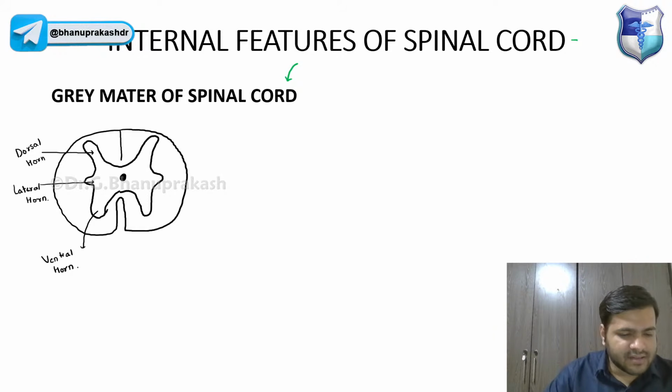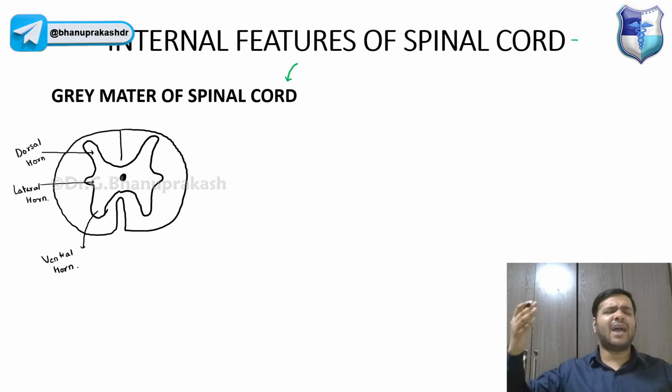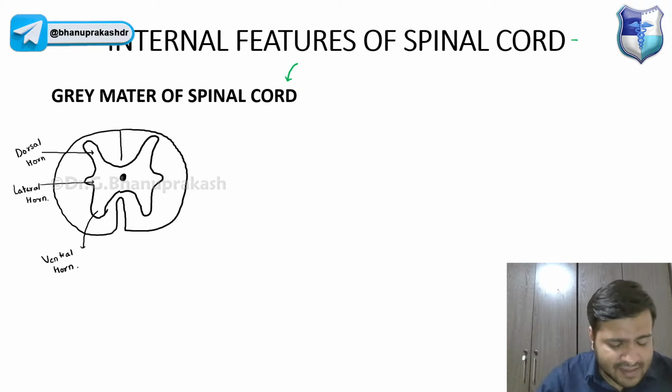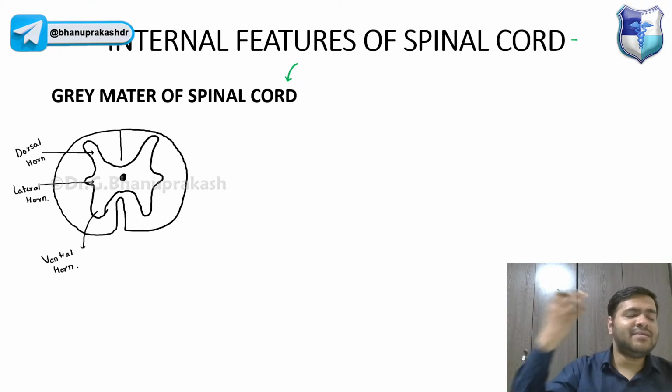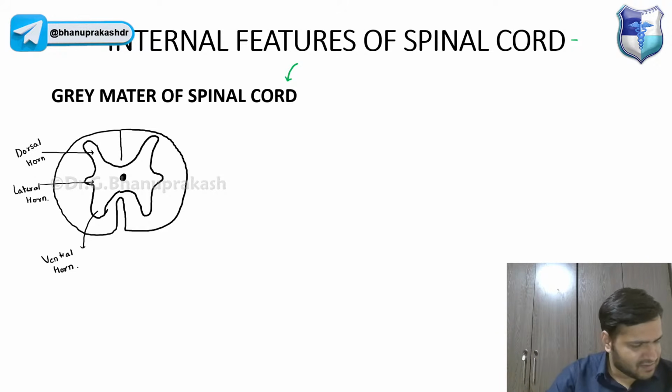Now, guys, the dorsal horn carries the posterior part. I have already told you in the beginning. Will it carry sensory neurons or motor neurons? You are going to tell me. In the dorsal horn, basically it contains the sensory neurons, and three main nuclei are seen here. Basically, they contain the sensory neurons.